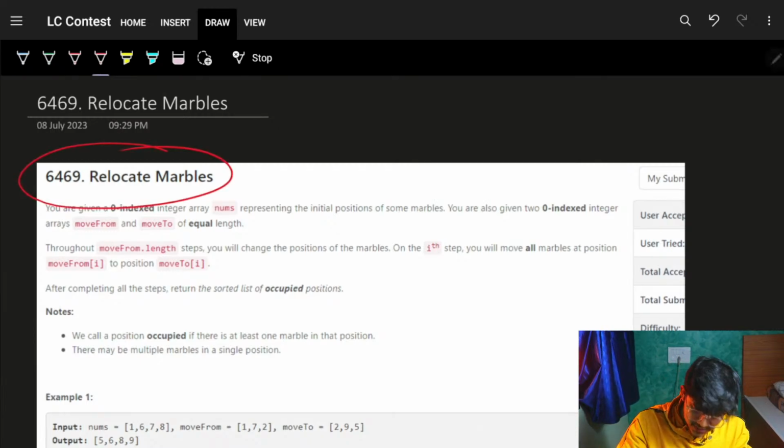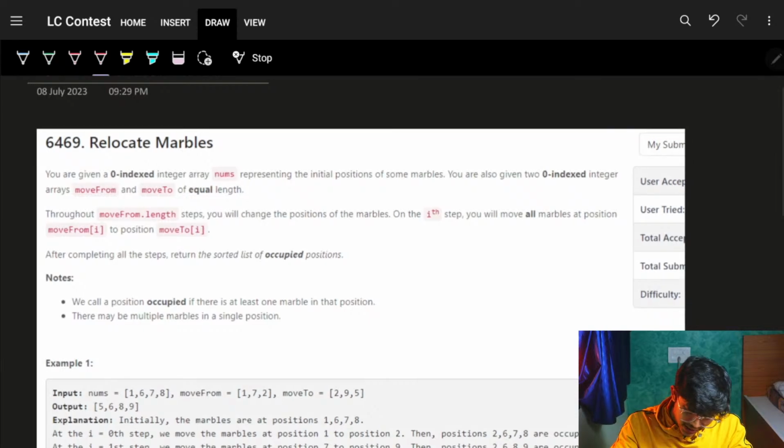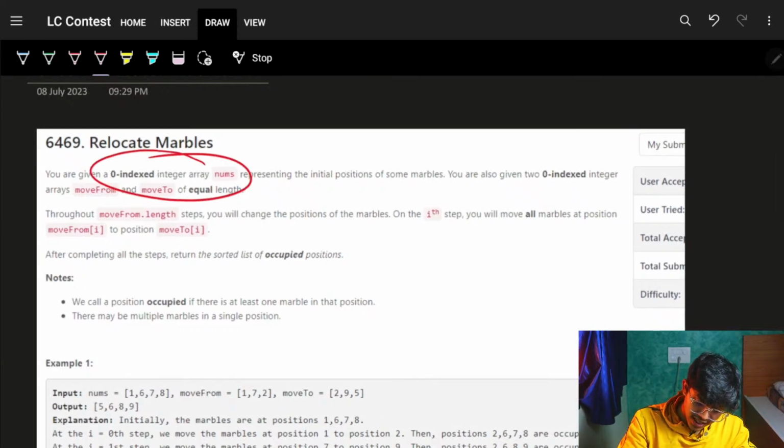Relocate marbles. It's actually simple again. We are having a zero-indexed integer array called nums.